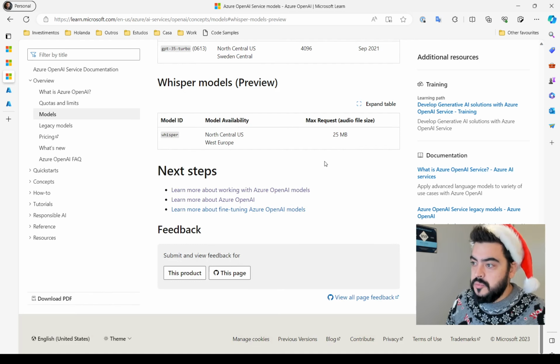To be able to use it, we need to have our OpenAI resource deployed in North Central US or in West Europe. So for now, these are the only two regions that support this, mainly because it's in preview. Later on, it should be available in more regions. And as I said, it has a limitation of 25 megabytes of file size.